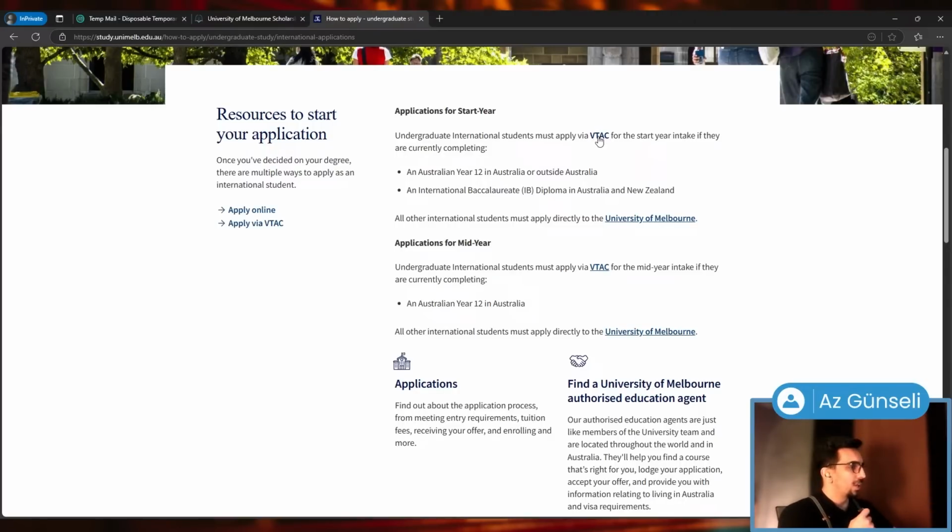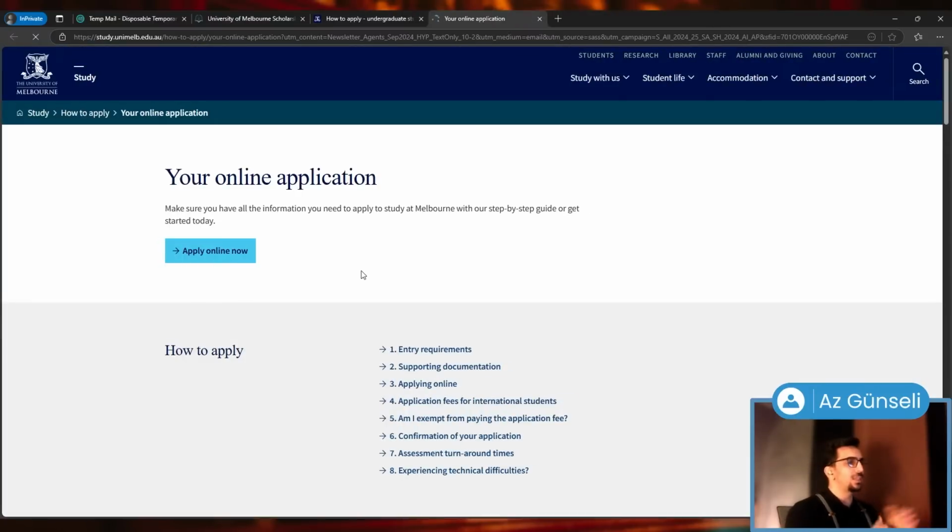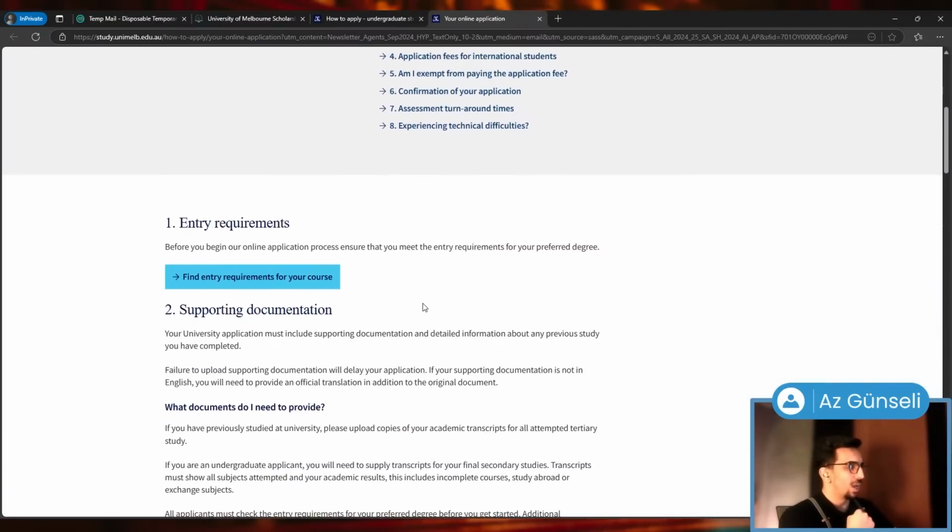International students must apply via VTAC for the start year intake if they are currently completing an Australian year 12. So for mid-year, pretty much the same. All other international students must apply directly to University of Melbourne. So if you're not from New Zealand or Australia, you go to here. Click on this. And this is basically an online application guide for international students. Here we have entry requirements. You can click on here.